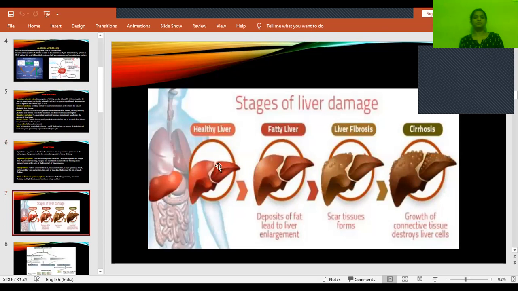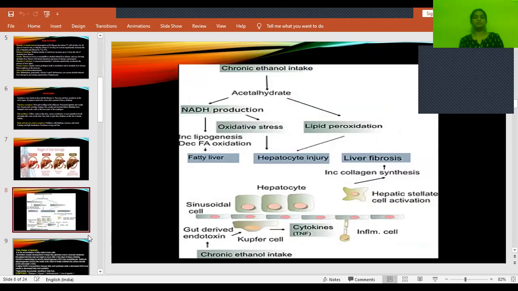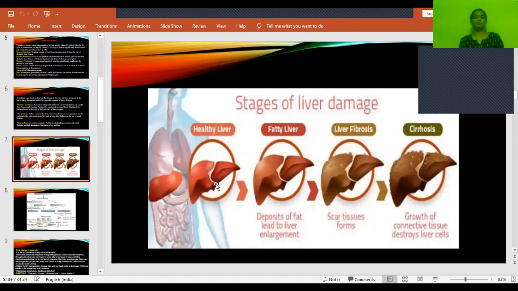Okay. Healthy liver, fatty liver, liver fibrosis, and then cirrhosis. These are the stages of liver damage. Till it reaches liver fibrosis, we can reverse it back to a healthy liver. But when it reaches cirrhosis, it's an irreversible process, so it cannot be returned back to the normal condition. In those cases, we'll be going for liver transplantation.